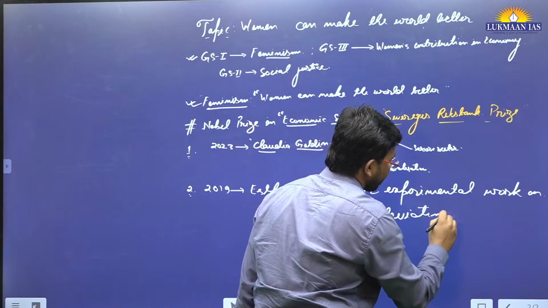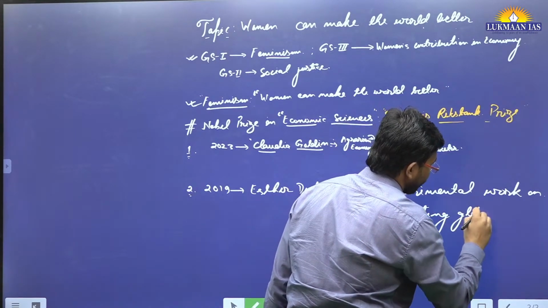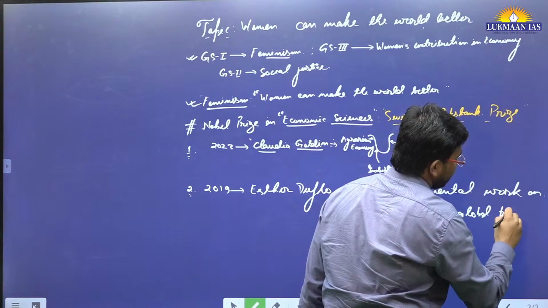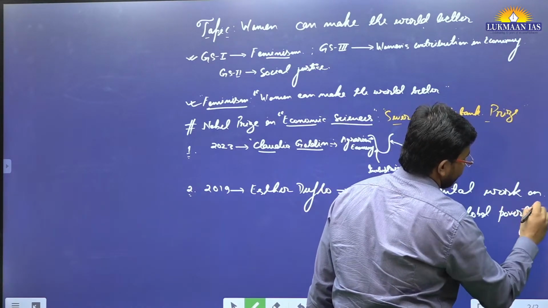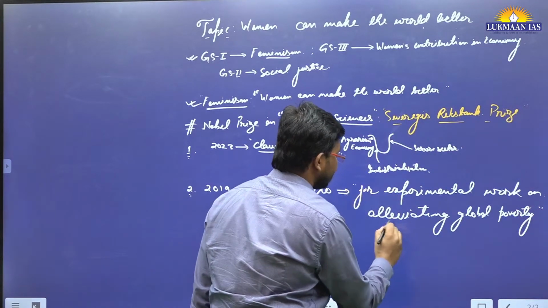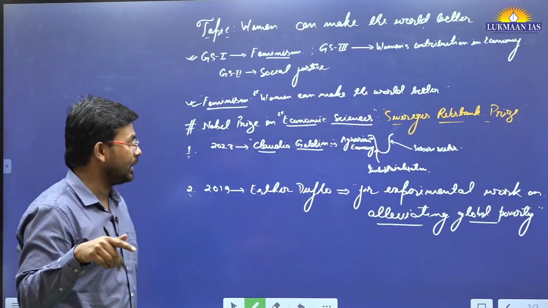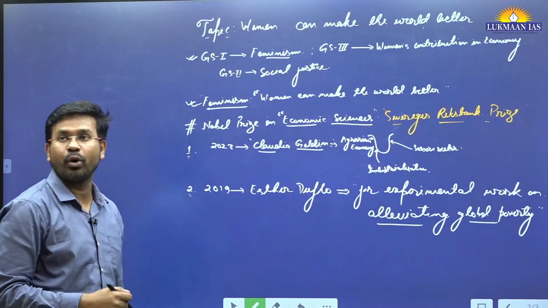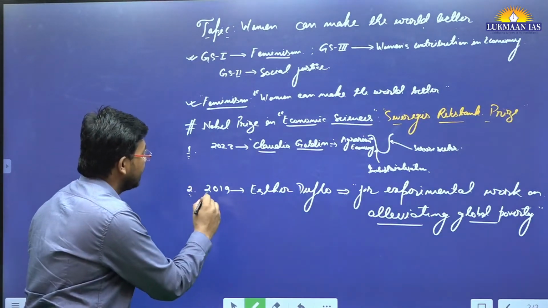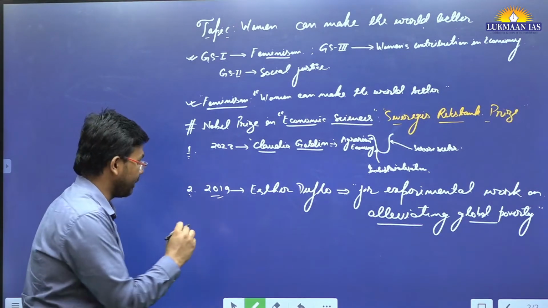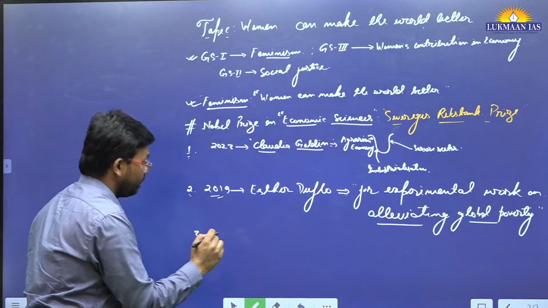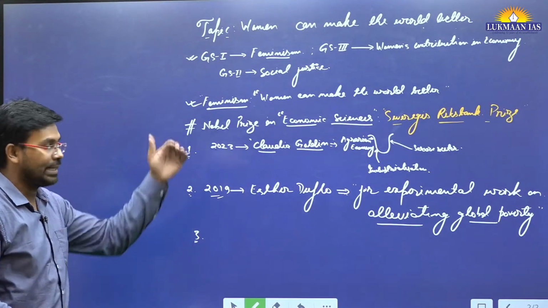Alleviating global poverty, right? So this is the thing. She has helped in reducing global poverty by doing experimental work on economics. So this was the second Nobel Prize to women. Third, I mean, before that also, like, I'm taking it in a reverse order.